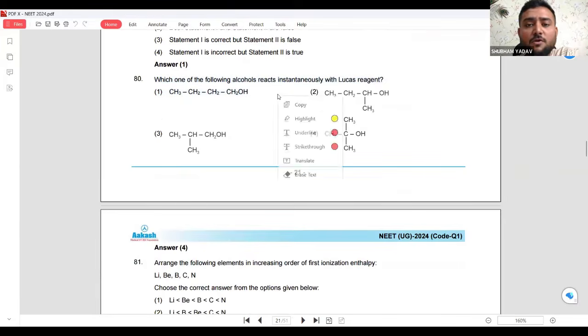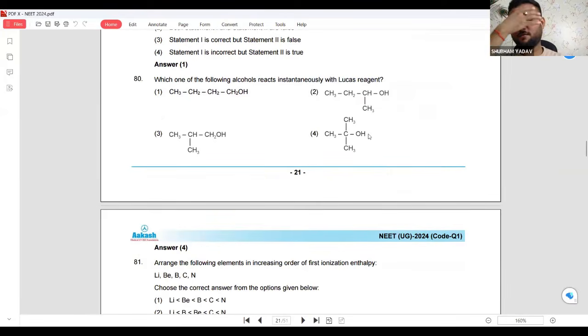The next question is, following alcohols react instantaneously with Lucas reagent. Acha, do you remember while I was teaching you the one technique of visual memory, in the exceptions I have given one Lucas test.